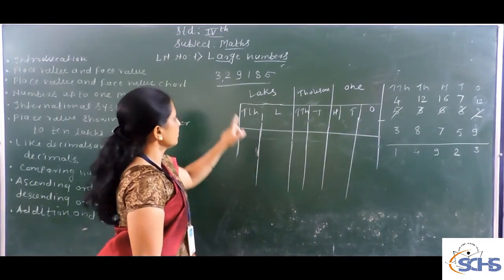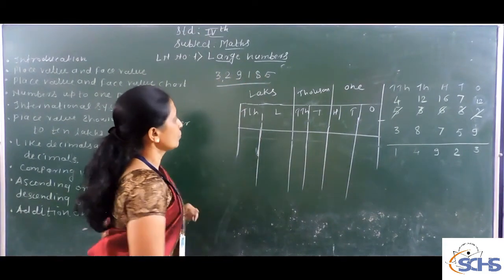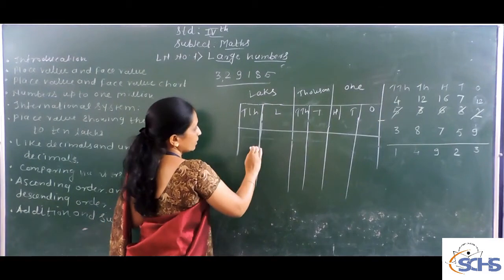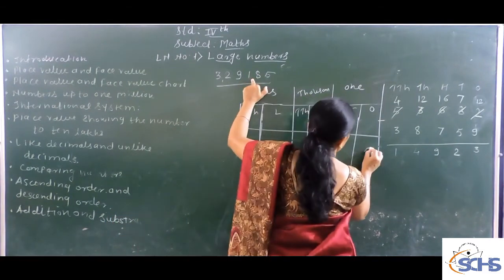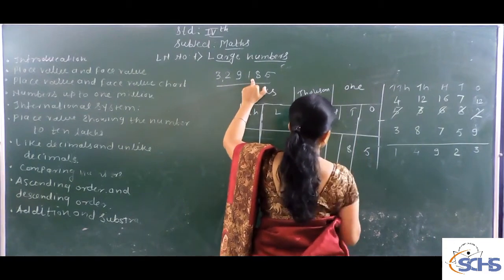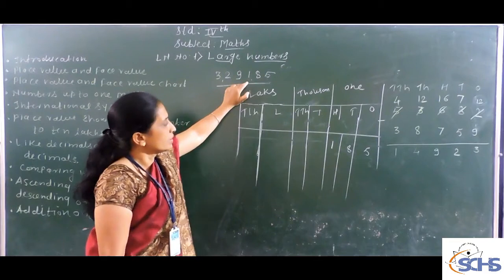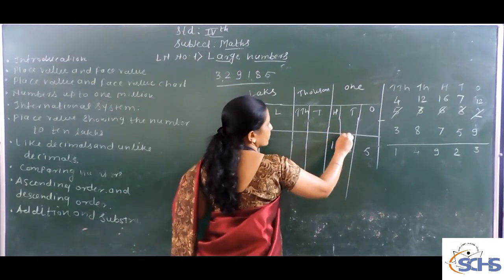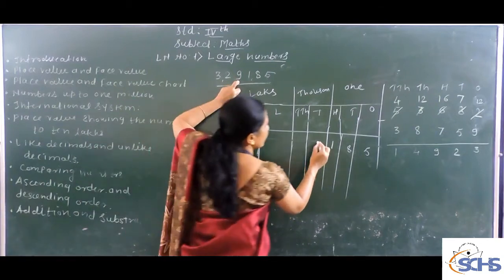The number is bigger, made up of 6 digits. Which way are you going to put these values in the columns? Here is 5, 8 and 1. How many thousand are we going to add here? 9,000.